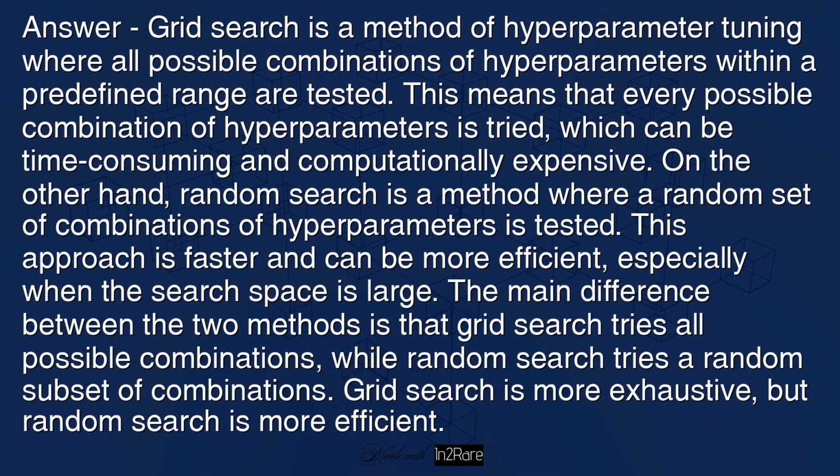On the other hand, random search is a method where a random set of combinations of hyperparameters is tested. This approach is faster and can be more efficient, especially when the search space is large. The main difference between the two methods is that grid search tries all possible combinations, while random search tries a random subset of combinations. Grid search is more exhaustive, but random search is more efficient.